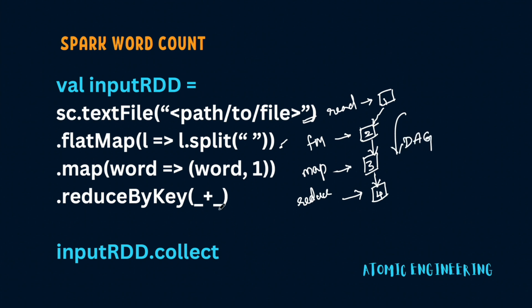Now we are doing collect on top of this data. What collect does is it will bring all the data from input RDD into the driver, and we can see that data. So collect is actually an action in Spark. As soon as collect is seen by Spark, we are applying collect on top of the input RDD, and input RDD has all the steps involved.